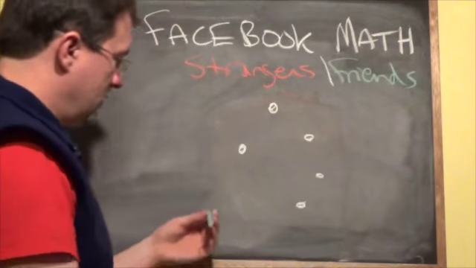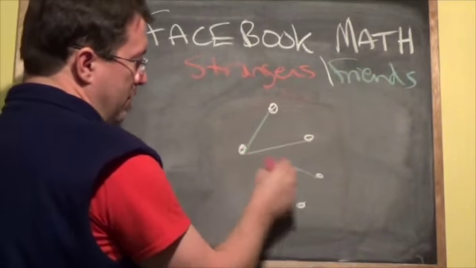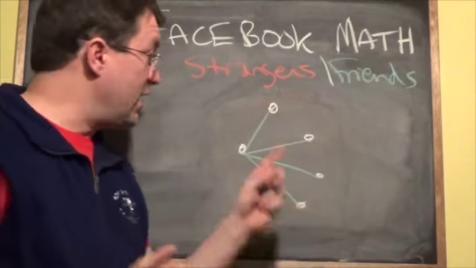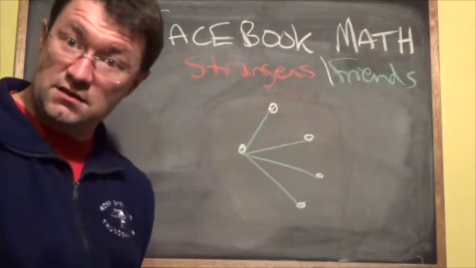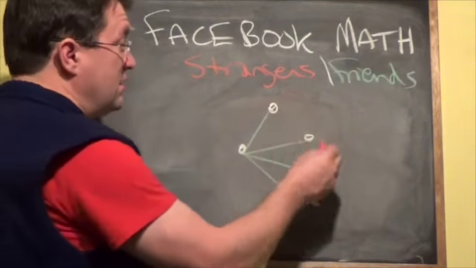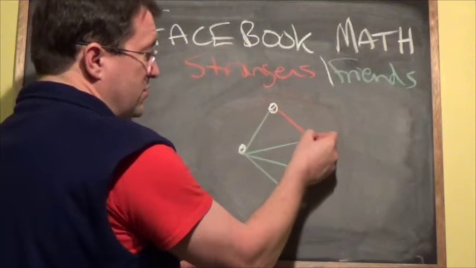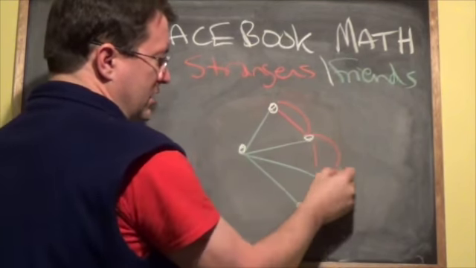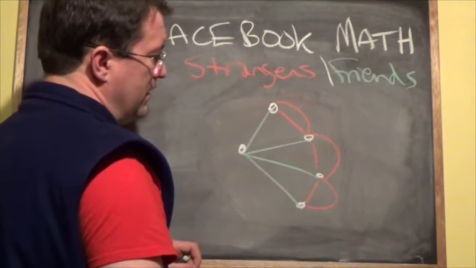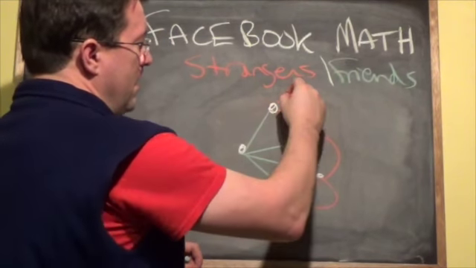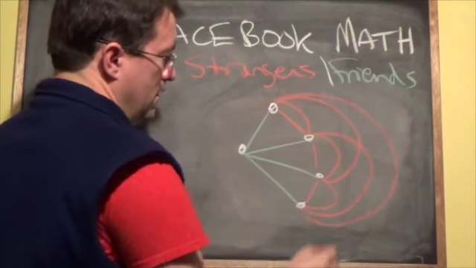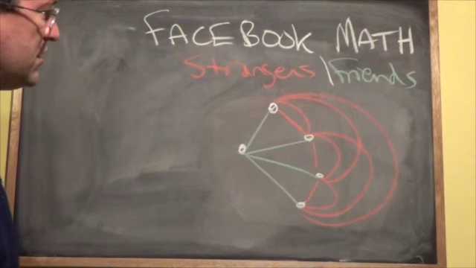Let's say that here's our group of friends. Now let's try not to connect anybody else here as friends. Let's say that the rest of these guys are strangers. That means those guys are strangers, those guys are strangers, those guys are strangers. And then we start to connect the groups here, and it turns out we've got a whole bunch of strangers there.